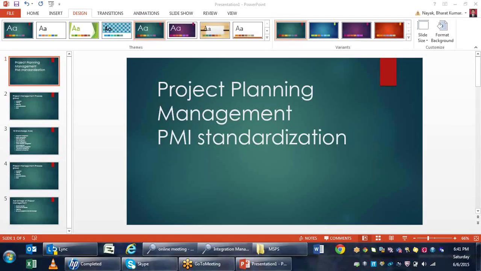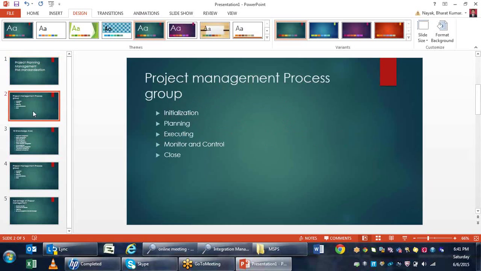First, I want to display the meaning of project management process groups. The project management process groups are initialization, planning, executing, monitoring and controlling, and closing. If I want to deliver a project, I have to know the customer requirement, and the different process groups or sub-processes related to project management.